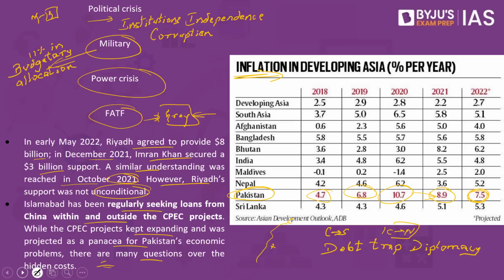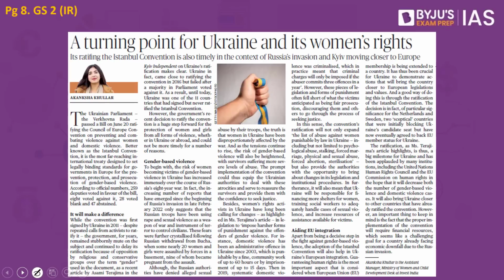Now let's look into the next article. This article says a turning point for Ukraine and its women's rights. The article here is speaking about the Istanbul Convention. The article also speaks about what is called the Council of Europe. Let us try and understand what this Council of Europe is, as well as the Istanbul Convention.